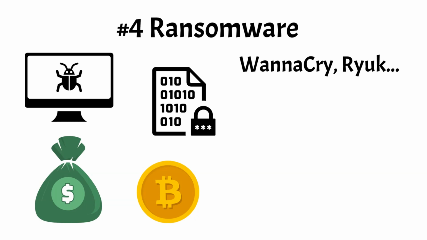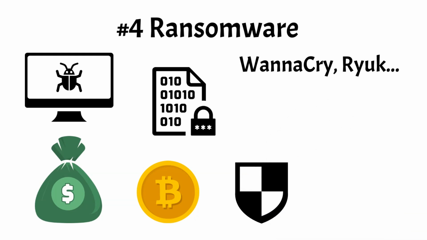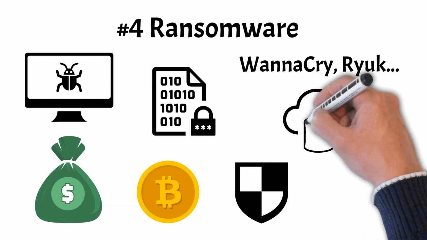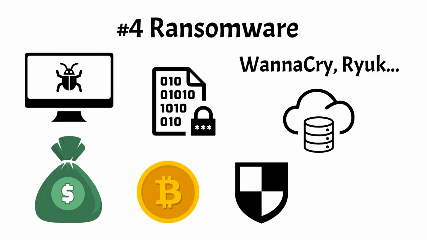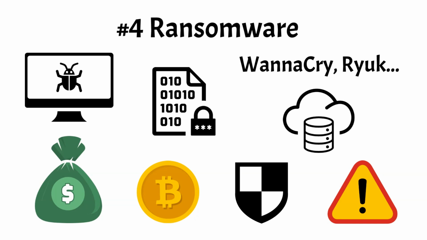Protecting against ransomware involves maintaining up-to-date antivirus software, regularly backing up important data to offline or secure cloud storage, exercising caution with email attachments and links, and educating users about the dangers of clicking on suspicious links or downloading unauthorized software. Additionally, organizations should have incident response plans in place to swiftly mitigate and recover from ransomware attacks.